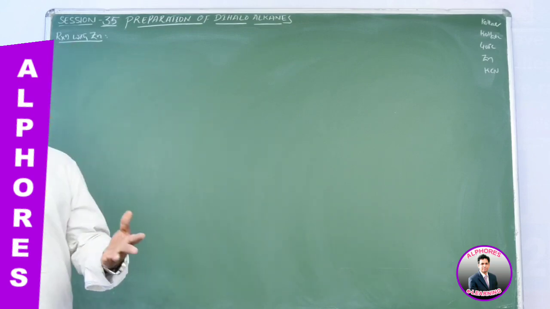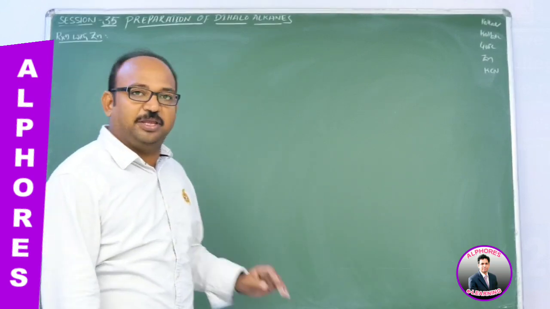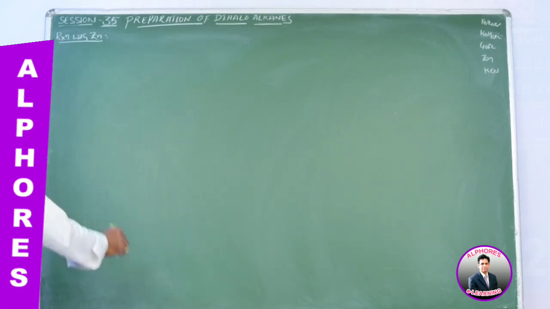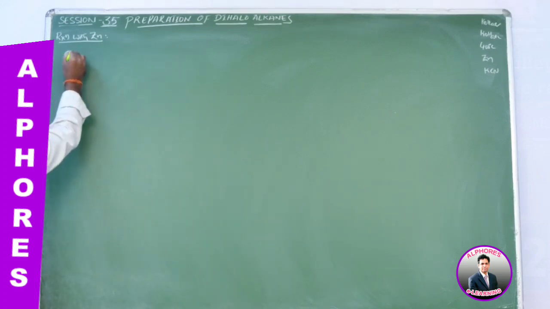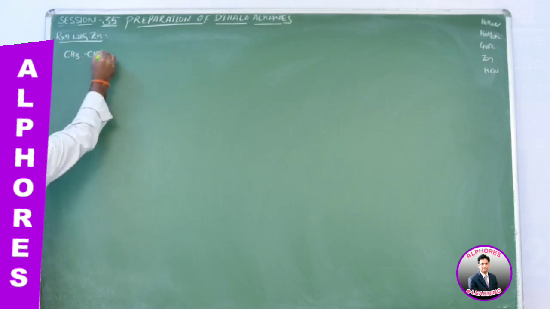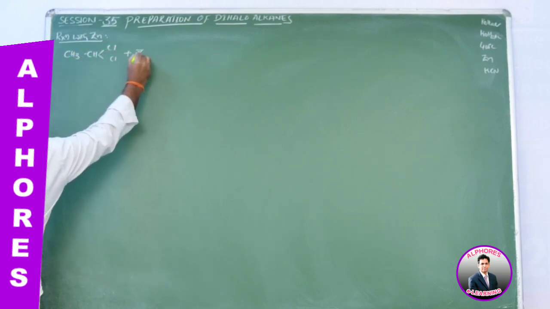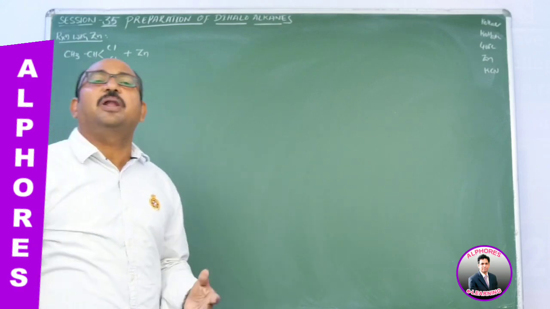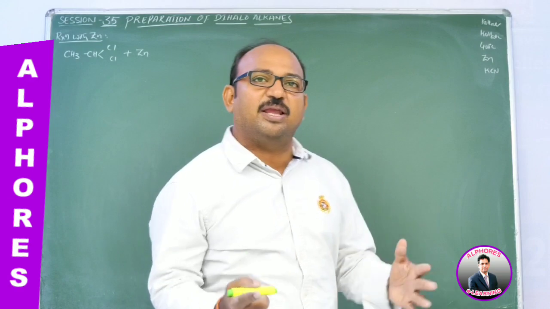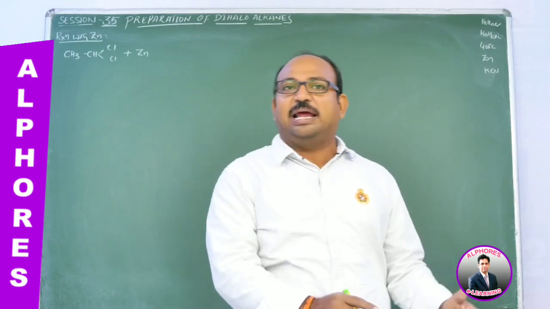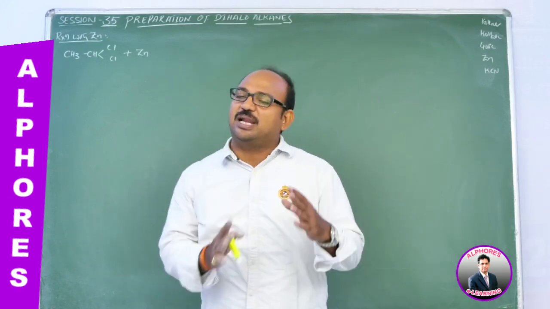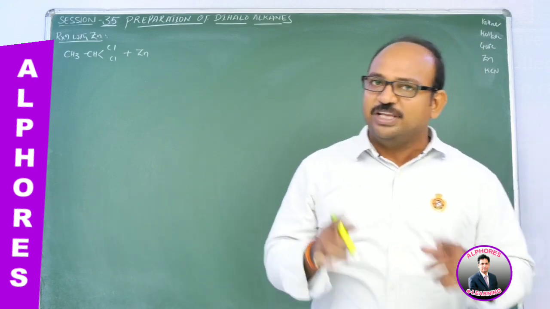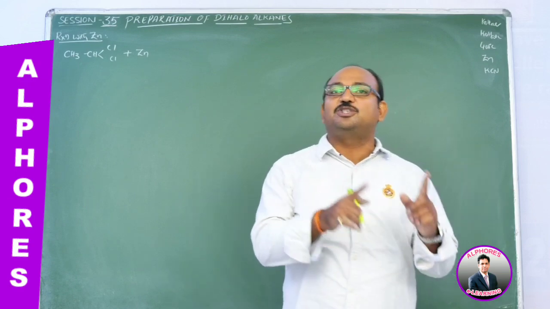With aqueous KOH, alcoholic KOH, and upon heating, we learned the reactions. Now the reaction with zinc. Let us see here. Ethylene chloride, CH3CHClCl, upon reaction with zinc. As we learned about the formation of Grignard reagent, an alkyl halide upon reaction with magnesium metal in the presence of dry ether gives alkyl magnesium halide, which we call an organometallic compound. So what are organometallic compounds again? The compounds in which carbon is directly attached to a metal.